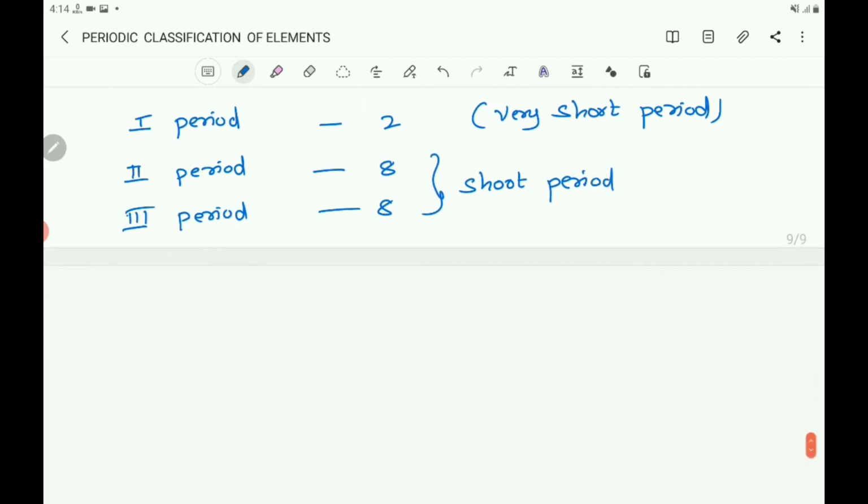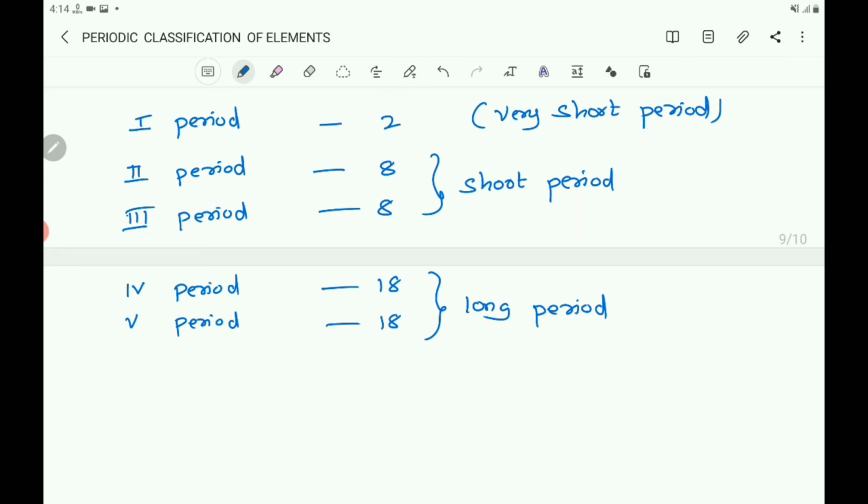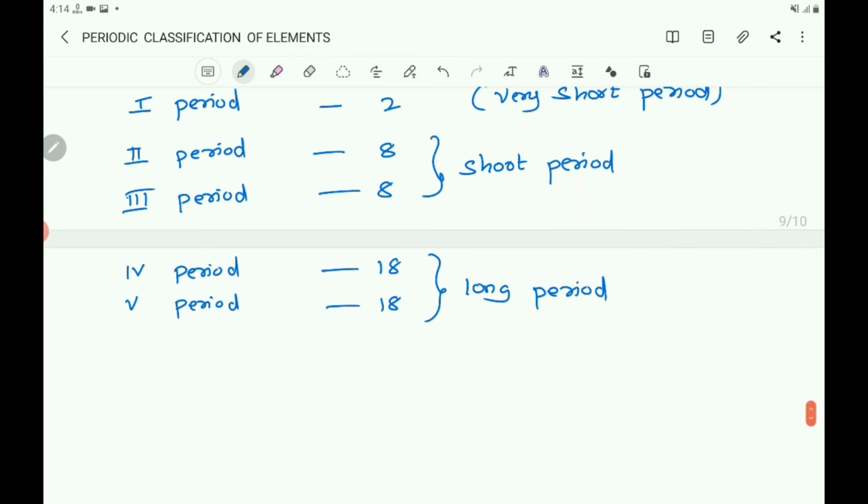Next, fourth and fifth period are having 18 elements. So you take fourth and fifth period. They are having 18 elements. So you can consider that is the long period. And the sixth period is having 32 elements.